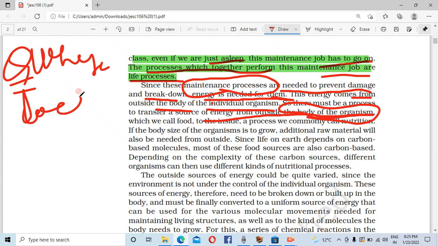So यहाँ पे थोड़ा सा लिखना होगा, where does this energy come from, कि एनर्जी कहाँ से आती है। ये जो एनर्जी है हमारी बॉडी के अंदर, ये बाहर से आती है। और बाहर से कहाँ से? The body size of the organism is to grow. Additional raw material will be also needed from the outside.